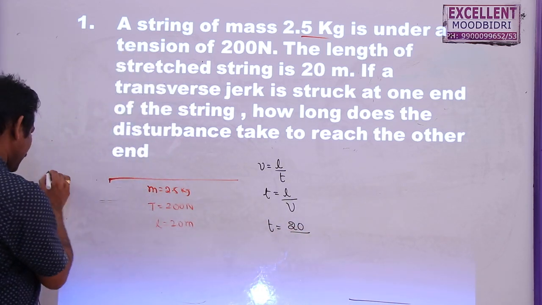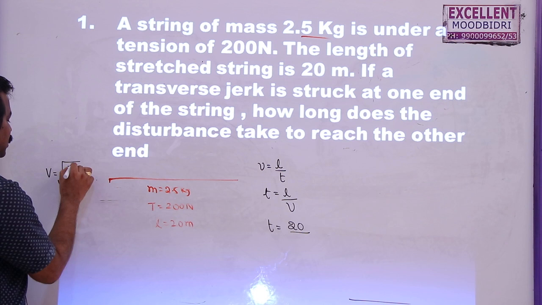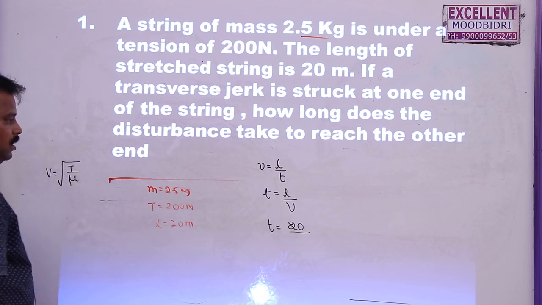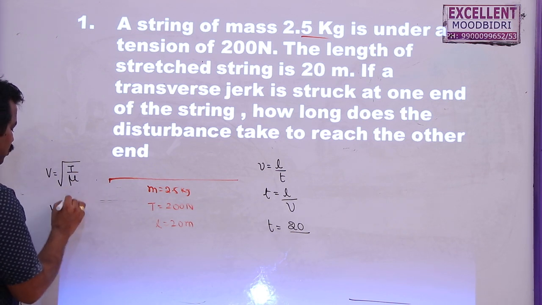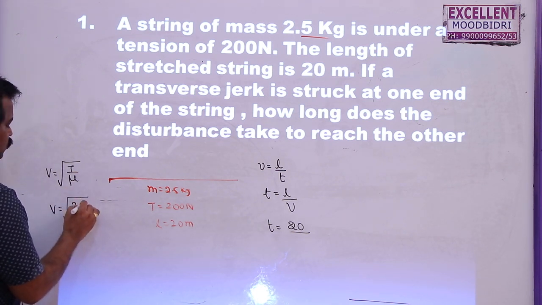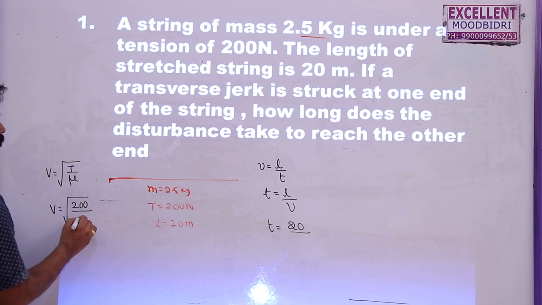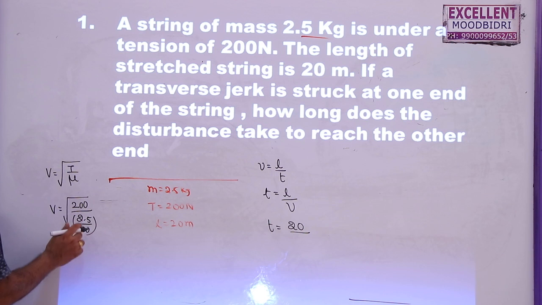So what is this velocity? Velocity is equal to root over T by mu. That is the velocity of the transverse wave produced on a string. So v is equal to root T, that is 200 newtons. Mu is equal to 2.5 by 20, that is mass by length.